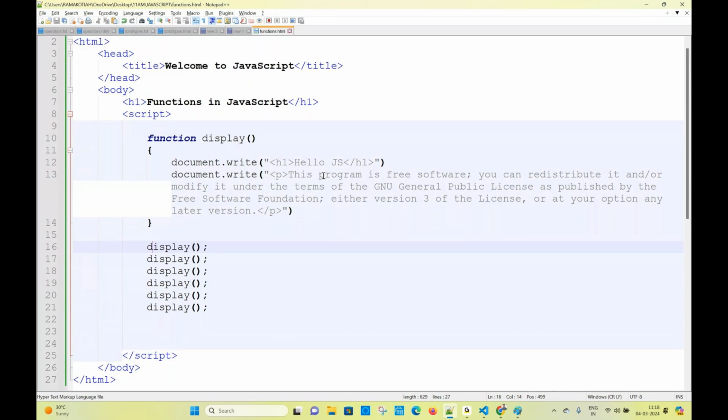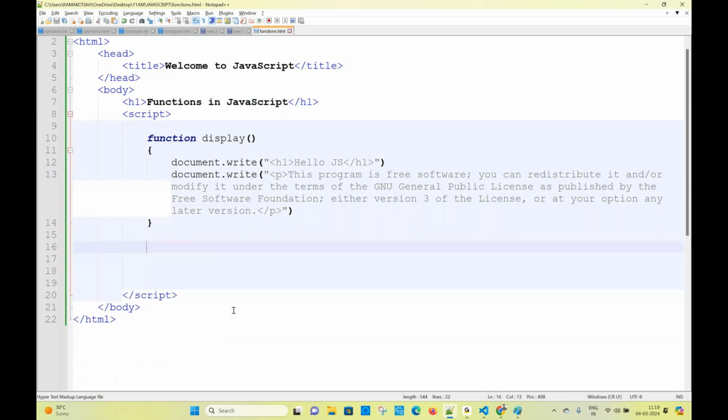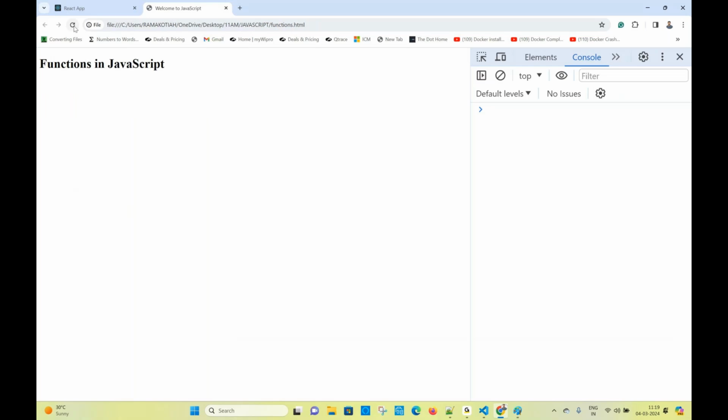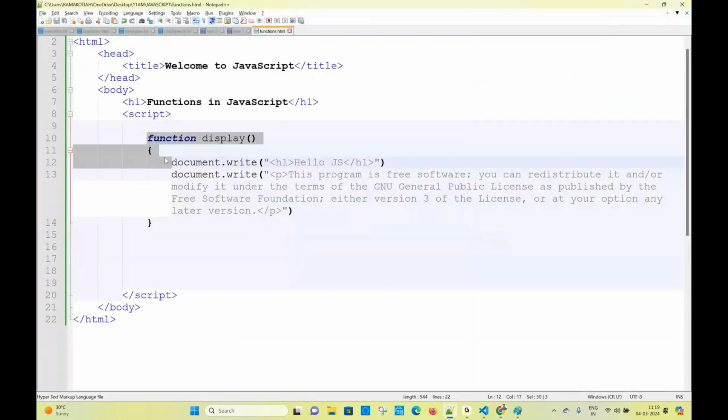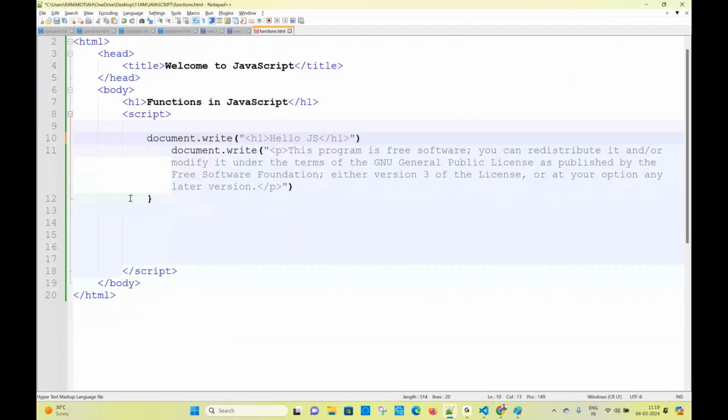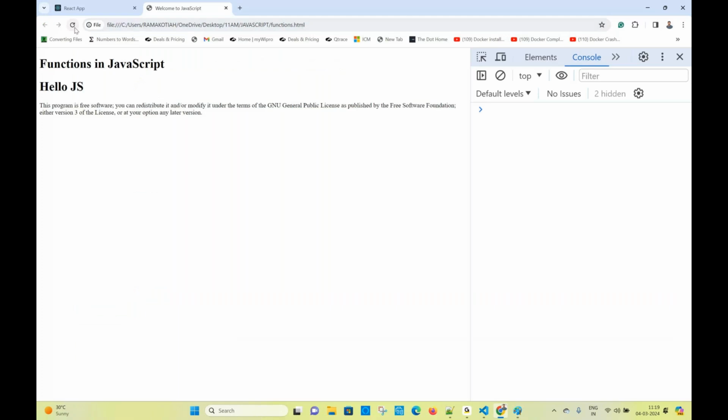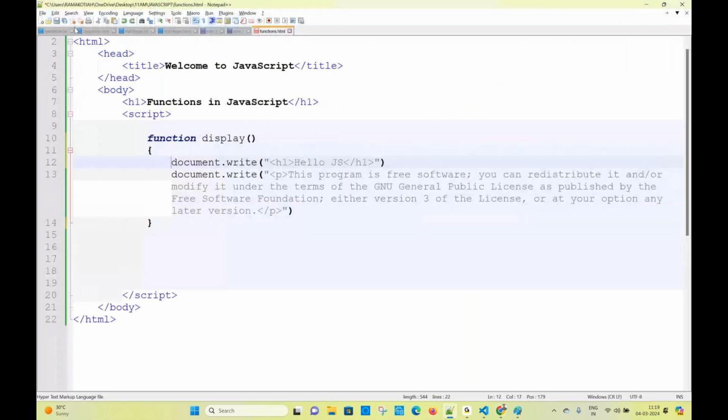The advantage of the function is that whenever you need it, you can call the function and you will get the data. If you don't want it, don't call it. But if there is no function, it will execute every time, whether needed or not. That is the power of controlling the code with the help of functions.